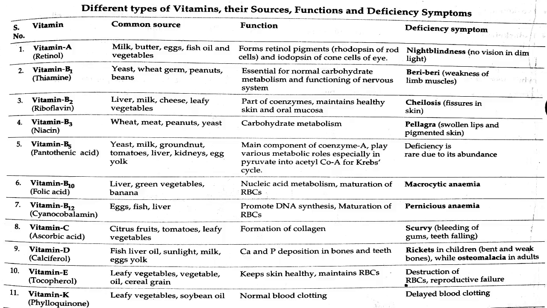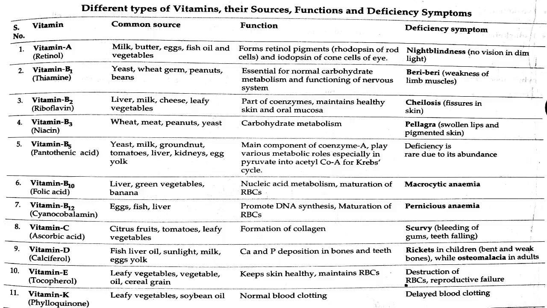Eighth one, vitamin C, that is ascorbic acid. Common sources are citrus fruits, tomatoes, leafy vegetables. Its main function is formation of collagen. Deficiency of vitamin C gives scurvy, that is bleeding of gums and teeth falling.